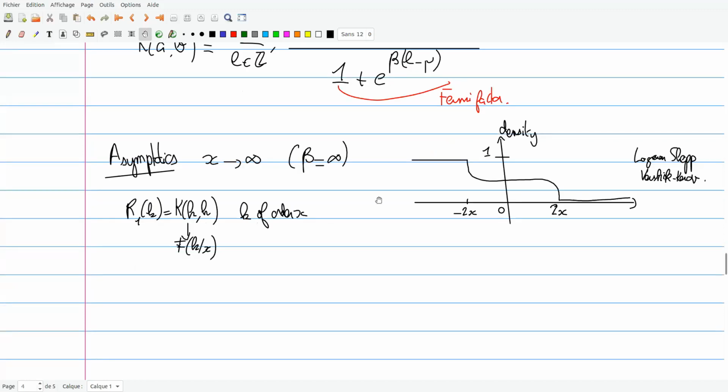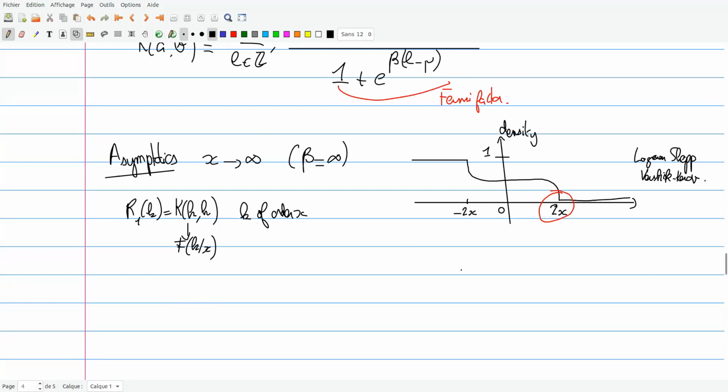So this is the limit shape result. And then we can look at fluctuations, the fluctuation of the position of the rightmost particle. You know that the rightmost particle is going to be close to x, but then you can ask what the fluctuations are.